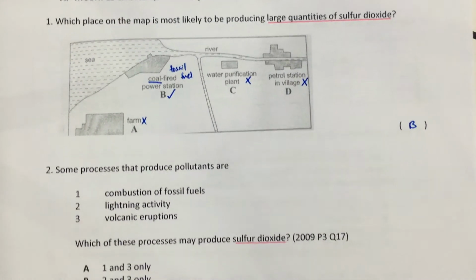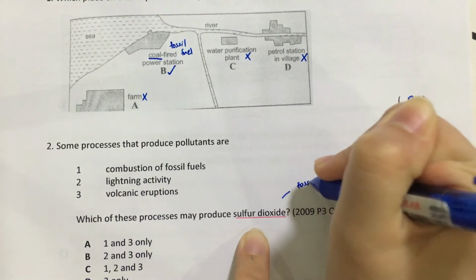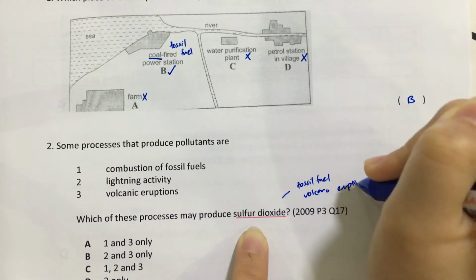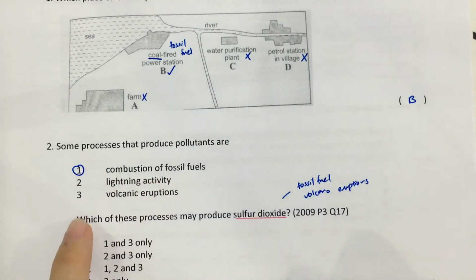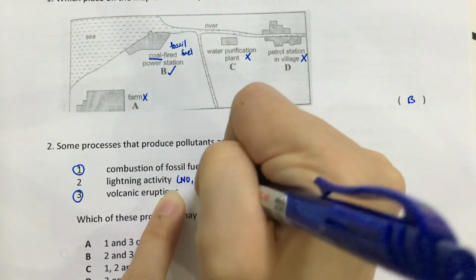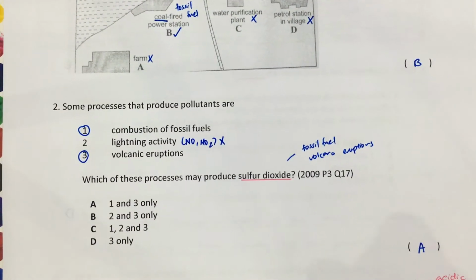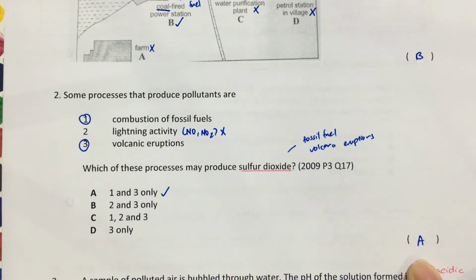Next one, question 2, same thing. Talking about sulfur dioxide. Sulfur dioxide again is either fossil fuel or volcano eruptions. So we look at this: we have 1 fossil fuel and we have 3 volcanic eruption. This lightning activity is for nitrogen monoxide or nitrogen dioxide, so it's not for sulfur dioxide. So if it's 1 and 3, your answer would be A. Okay, so A, 1 and 3 only. So it's a lot of just facts. Okay, the next one.